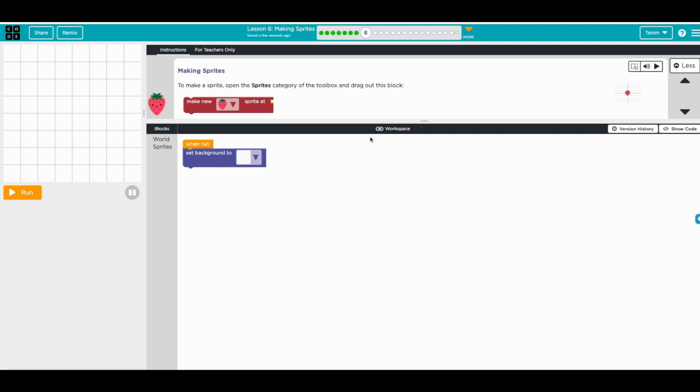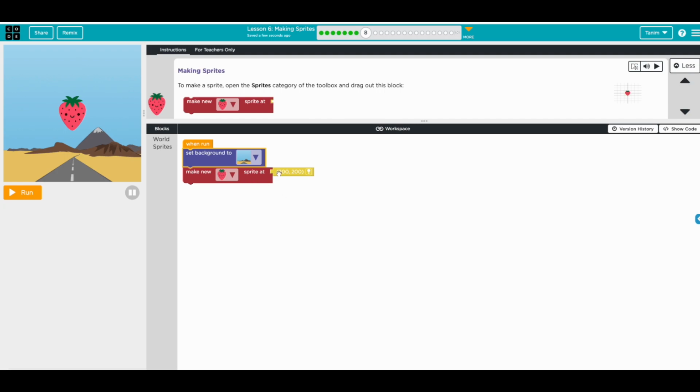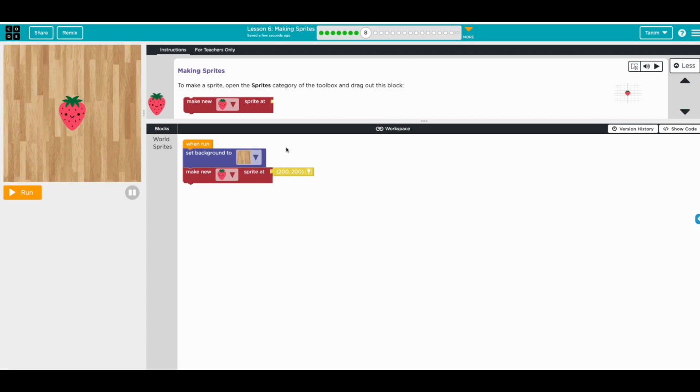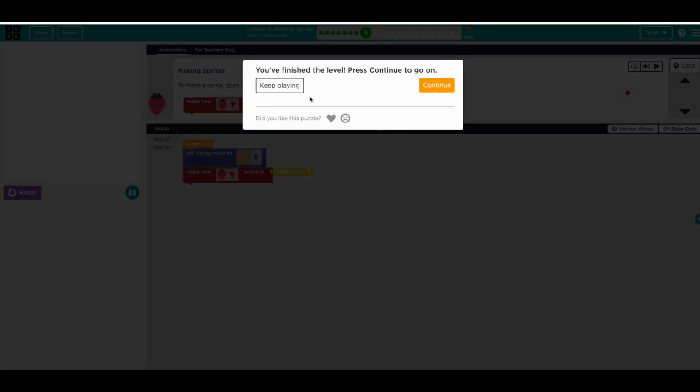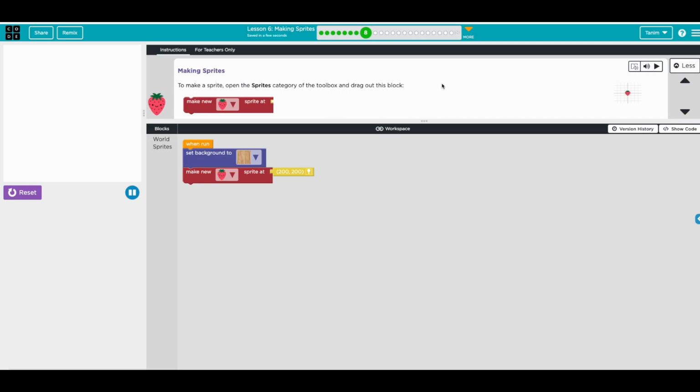Okay, making sprites. To make a sprite, open the sprite category of the toolbox and drag out a block. Okay. Sprite. Okay, making new. Okay, and then we can change the background to this maybe. I don't even know. Okay, let's leave it like that. Okay, and I think that's for the first one. Okay, continue.